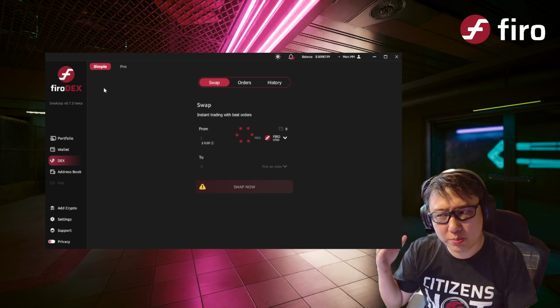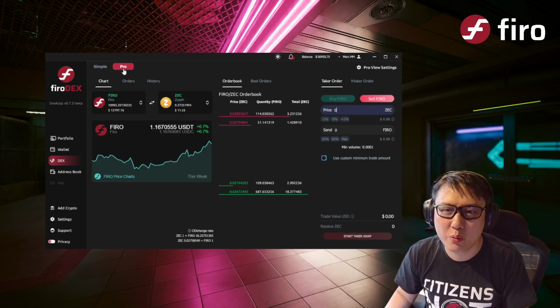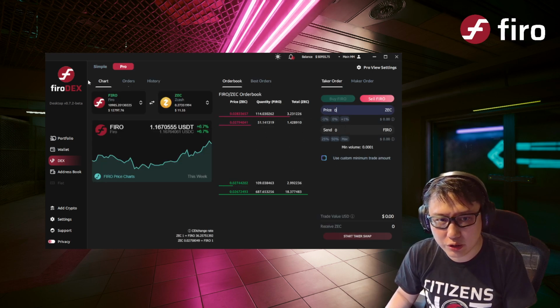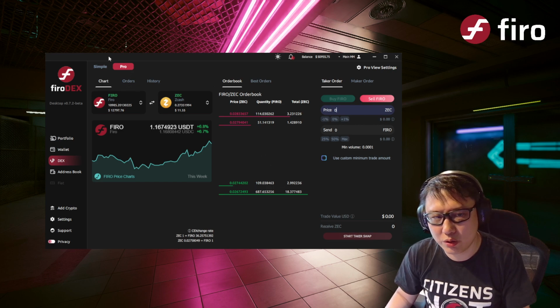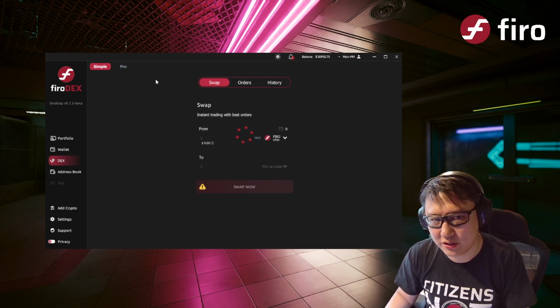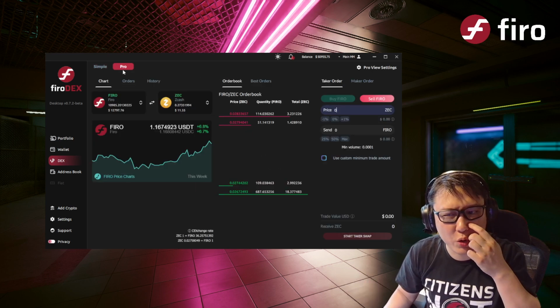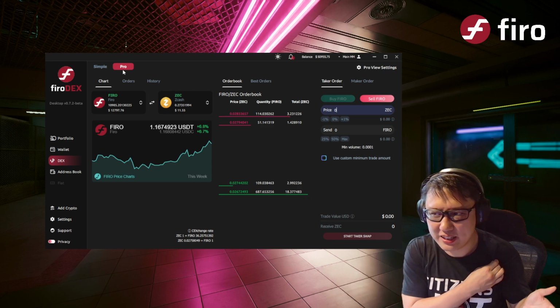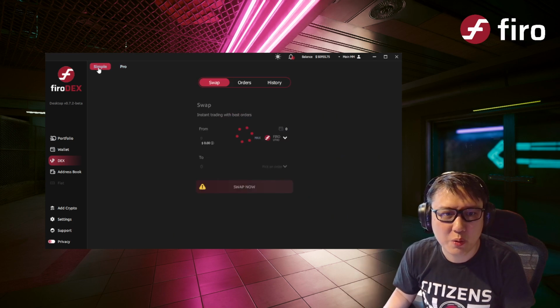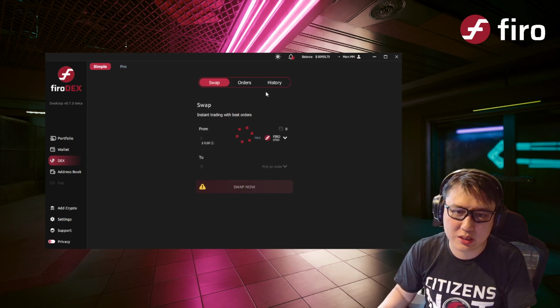So I would recommend most people to stick with the simple mode, but if you want more fine-grained control, you can go to the pro mode and see more of the orders there. All right. So yeah, this is, I guess, more akin to a centralized exchange, while the simple mode is just more like a swap thing.